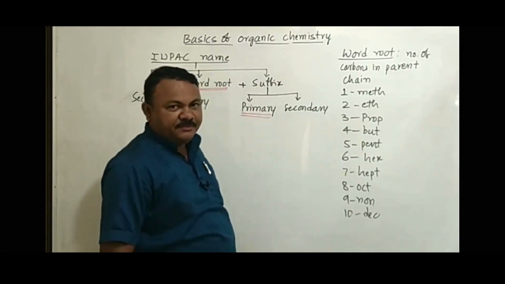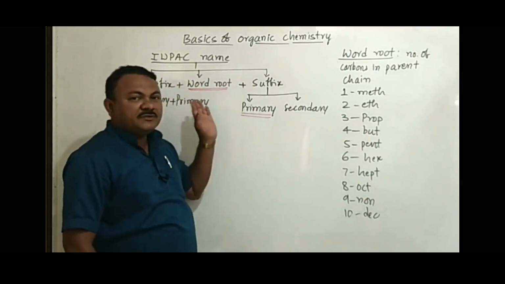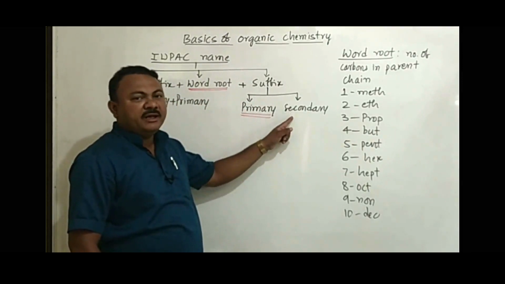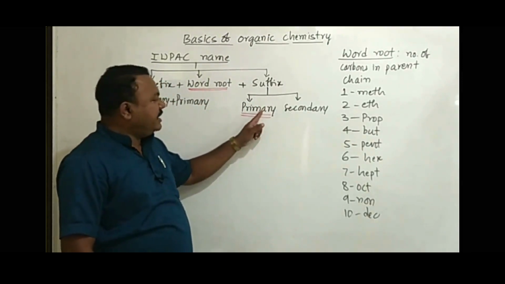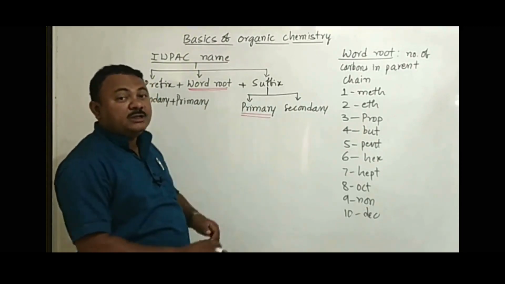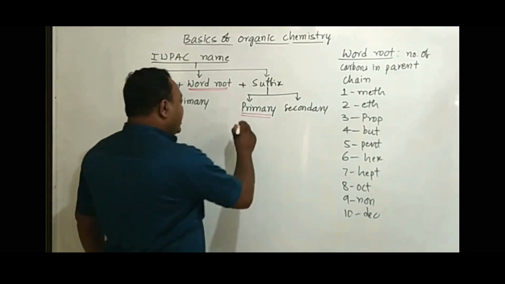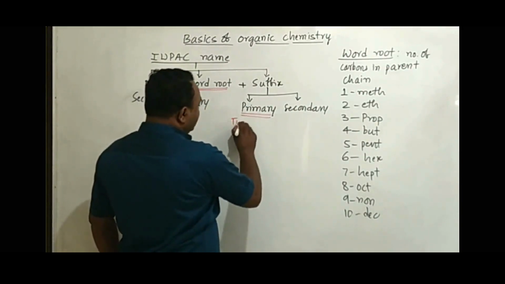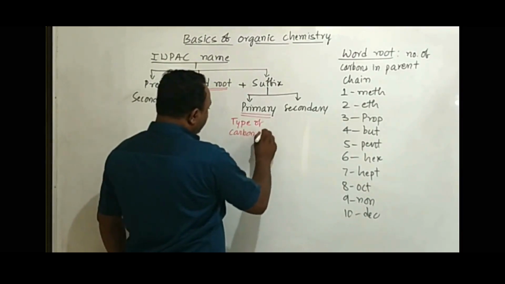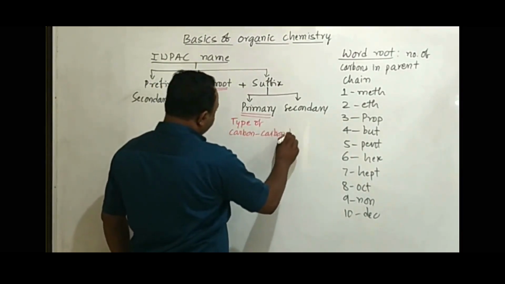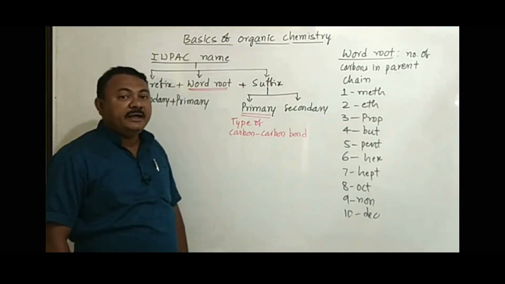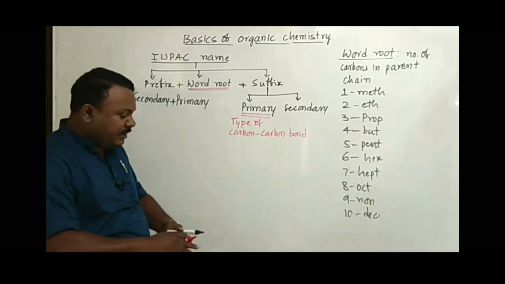We go for suffix. Suffix comes after the word root, and we divide suffix into mainly two types, primary and secondary. Primary suffix is the suffix which is added to the word root. What does the primary suffix explain? Primary suffix explains the type of carbon-carbon bond present in the organic compound. What type of carbon-carbon bond we have in the organic compound is indicated by the primary suffix.